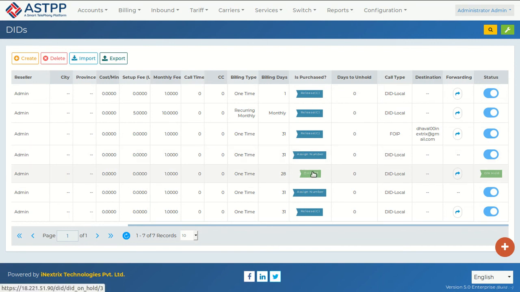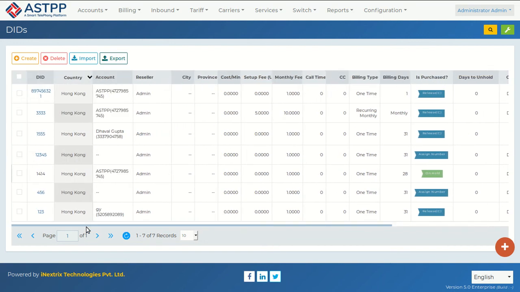If as an admin I want to release it forcefully, I can do that in between those 10 days so that my other customers can purchase it. And if the customer does not repurchase the DID within 10 days, then after 10 days the DID will be automatically released, that means unhold, and other customers can use it.